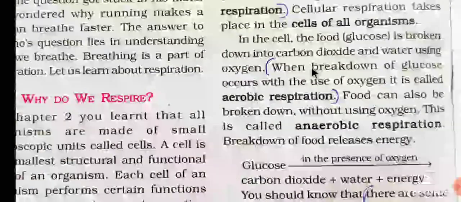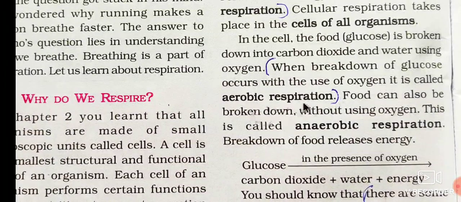When breakdown of glucose occurs with the use of oxygen, it is called aerobic respiration. Glucose is what you get as a drip in the hospital when you are sick or tired. Yes, this is glucose, sudden energy.